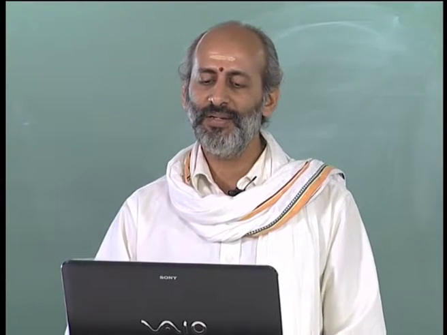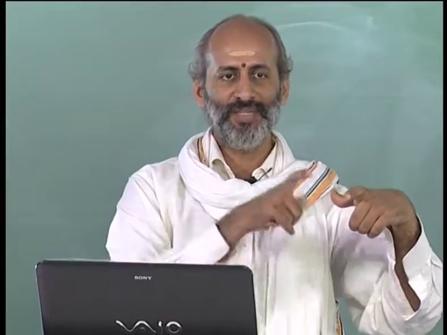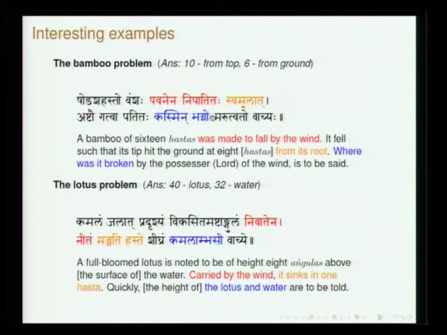From its base, it fell at a distance of 8. He has given the height and the distance of the tip from the base, and you have to tell where it broke. So this is the problem.